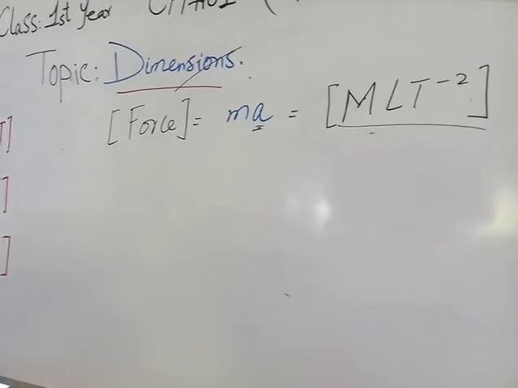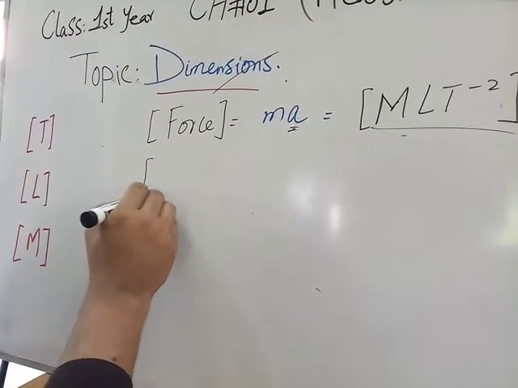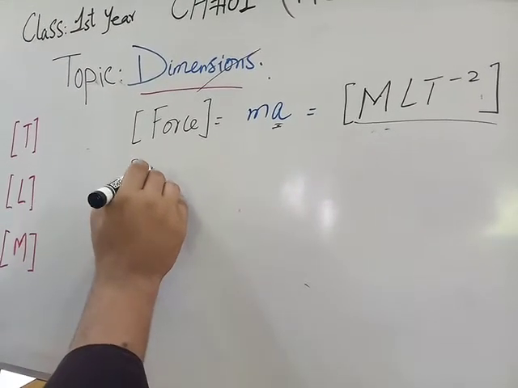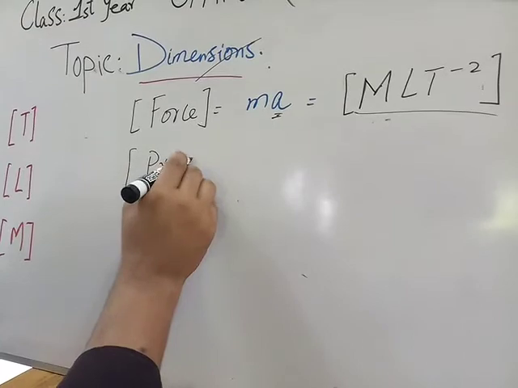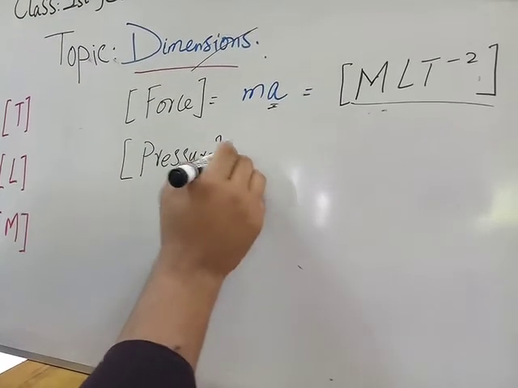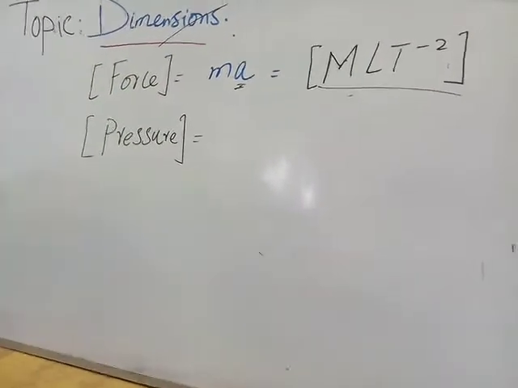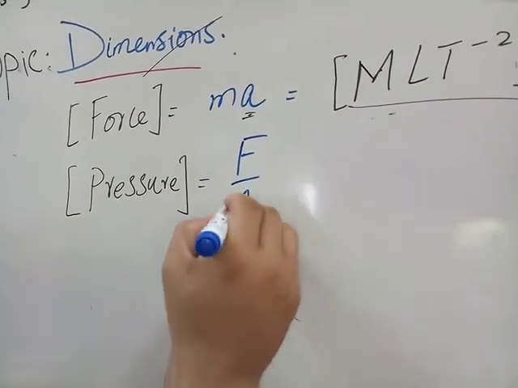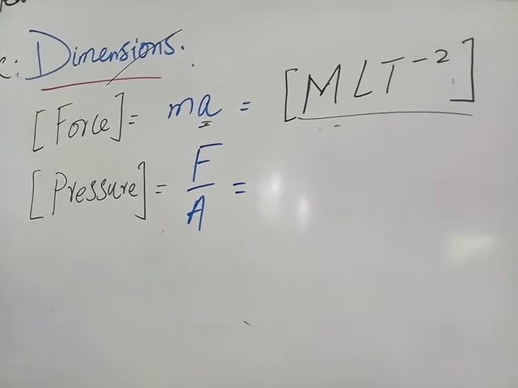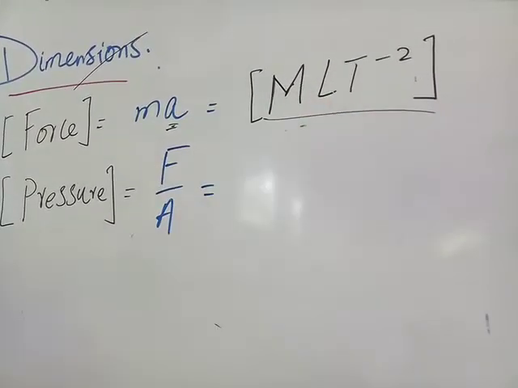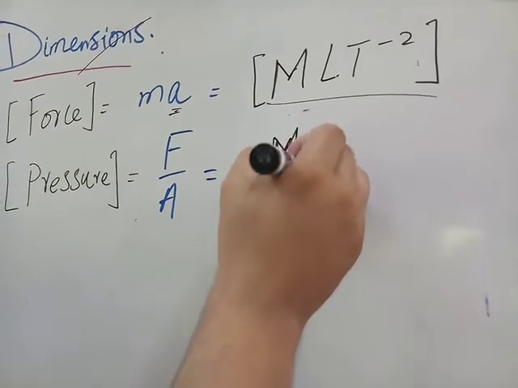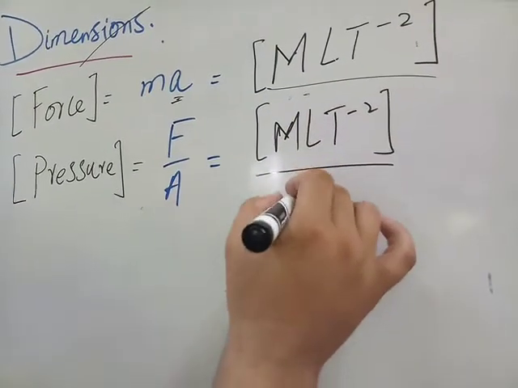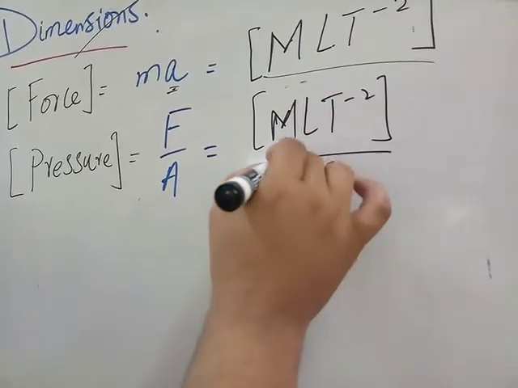Now in your exercise, they ask for the dimension of pressure. Find the dimension of pressure. This is in your exercise. So the formula of pressure is force per unit area. Now, you can write the dimension of force from here, MLT^-2, and area you found earlier, that is L^2, meter square.